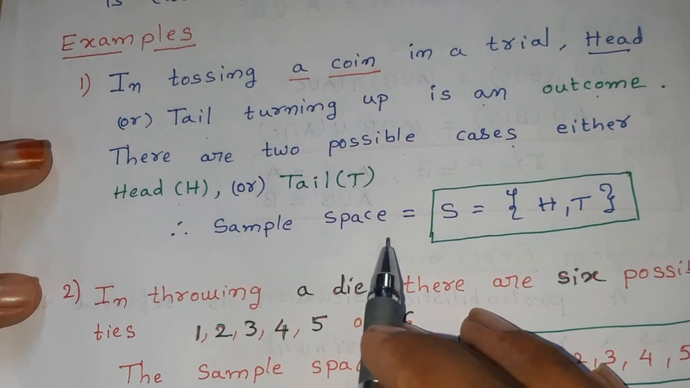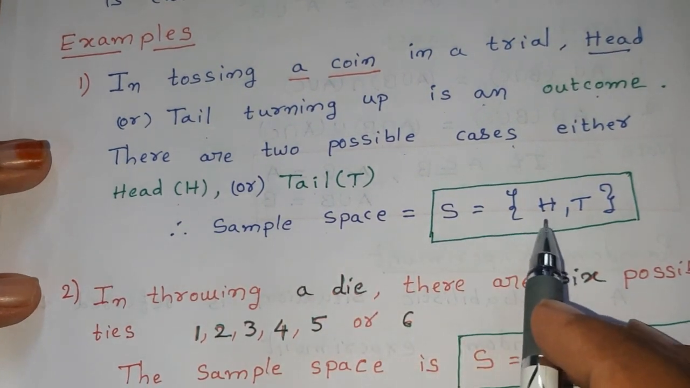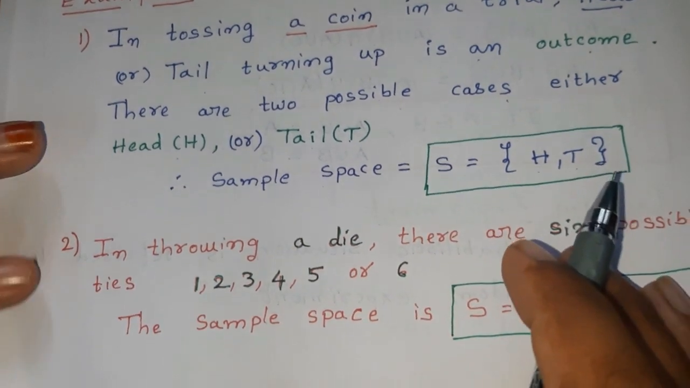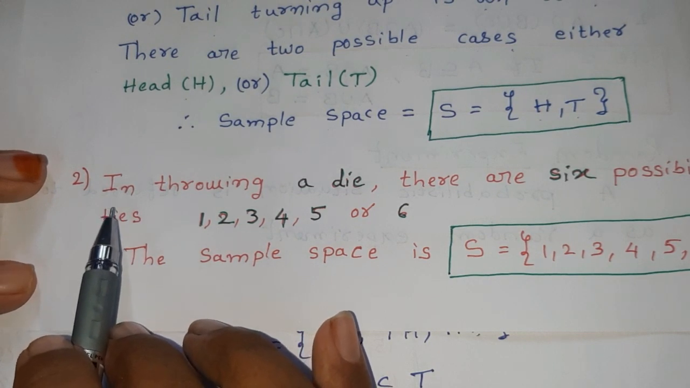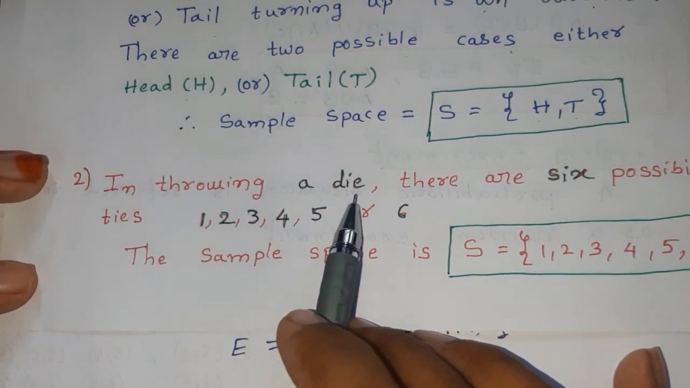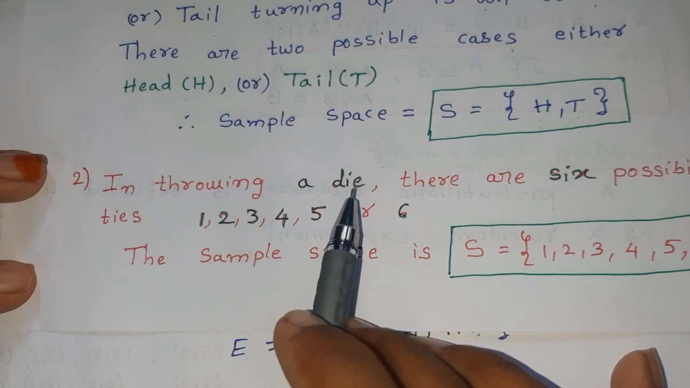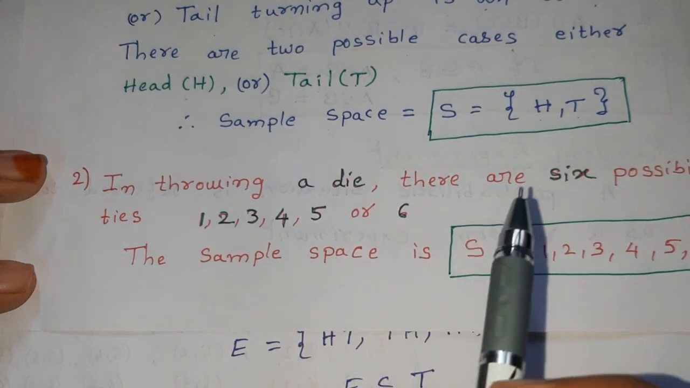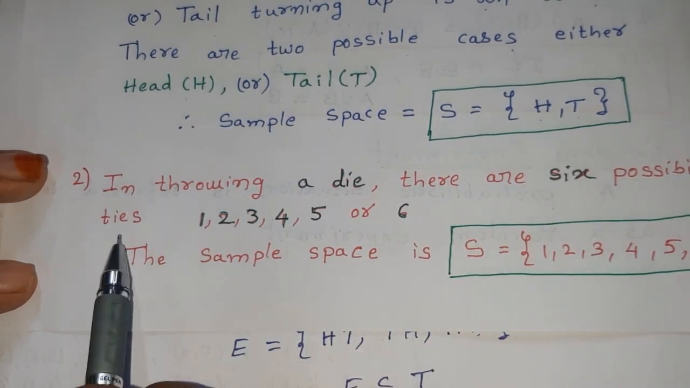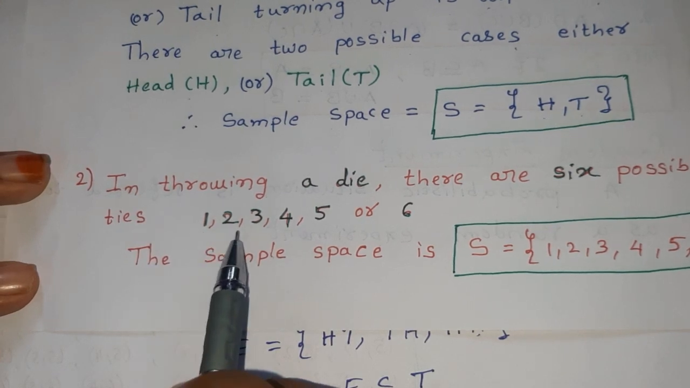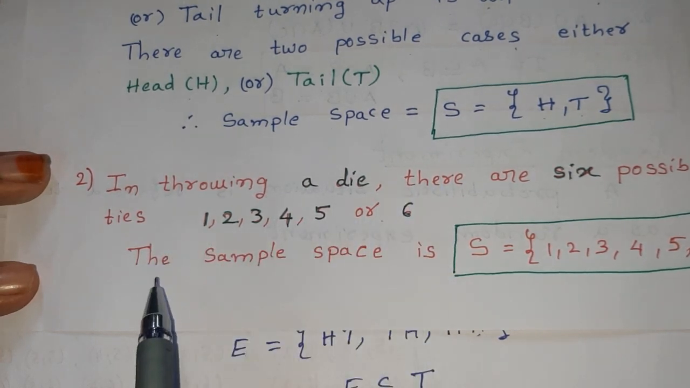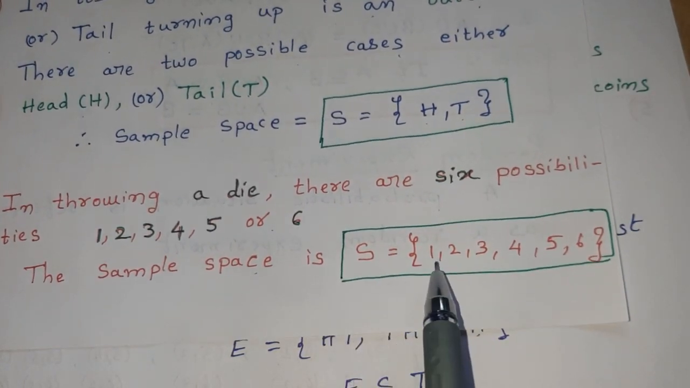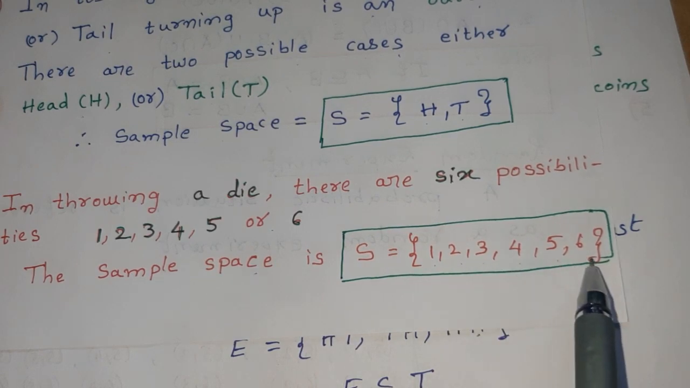Therefore the sample space is given by the set {H, T}. The sample space is always denoted by capital S. Now another example: in throwing a die, the die consists of 6 faces, each numbered 1, 2, 3, 4, 5 or 6. There are 6 possibilities, therefore the sample space is S = {1, 2, 3, 4, 5, 6}.